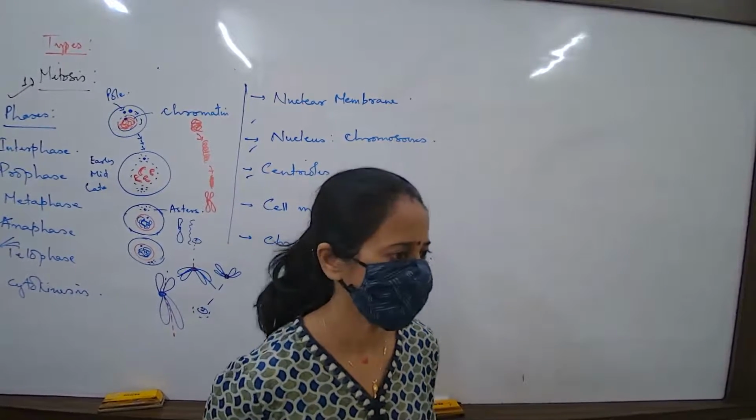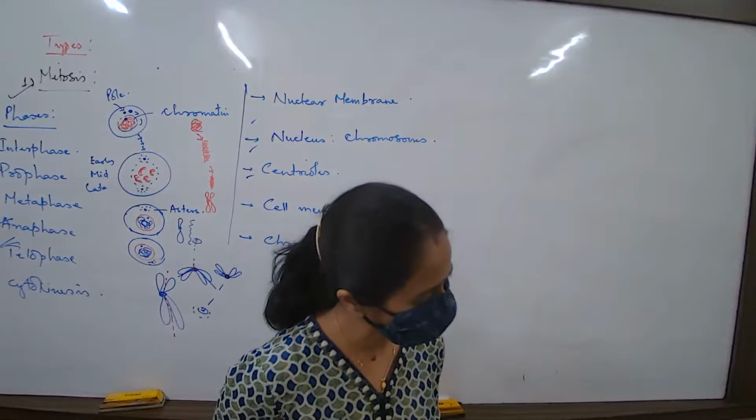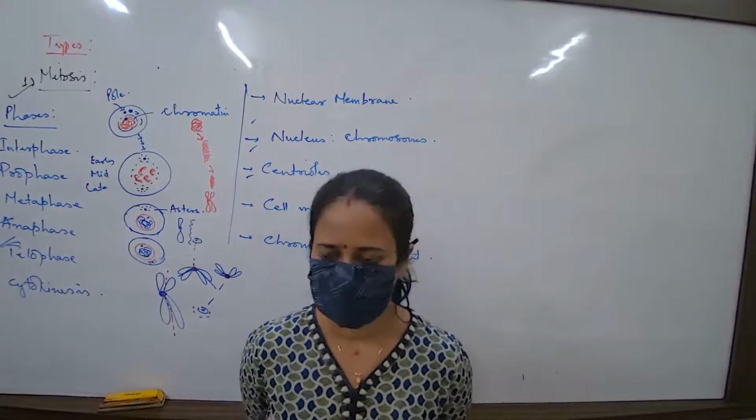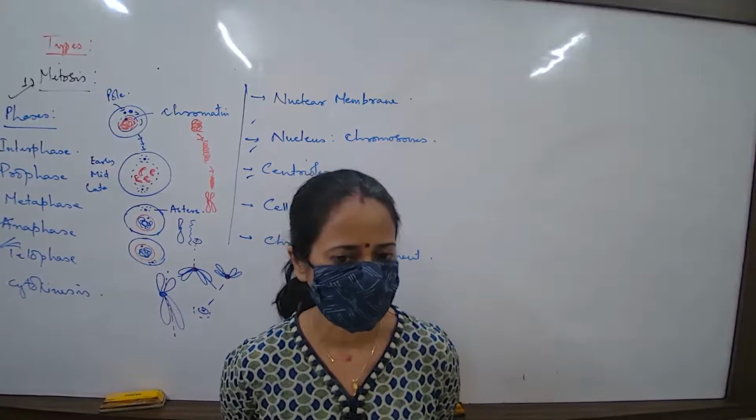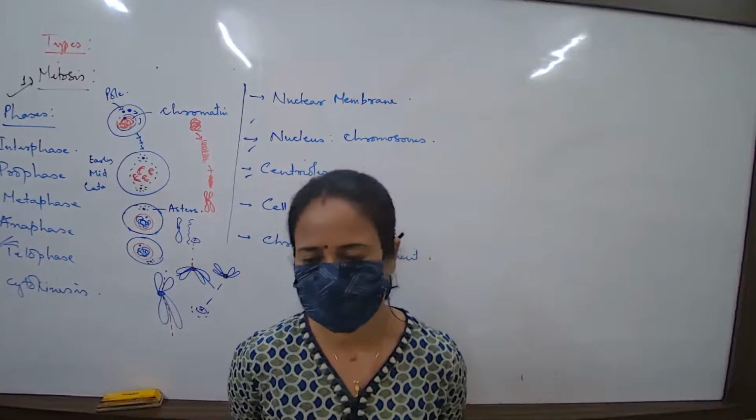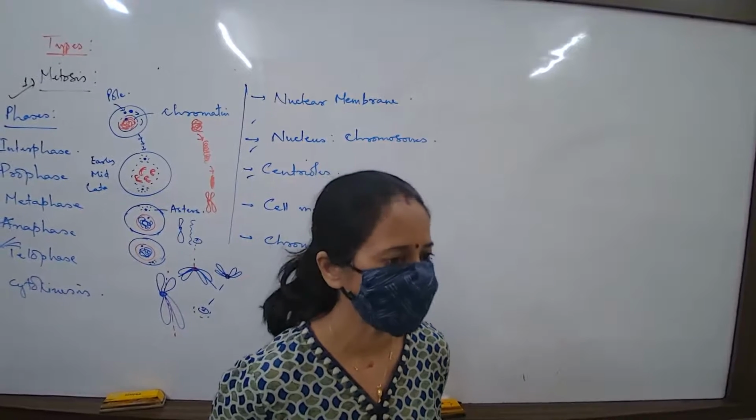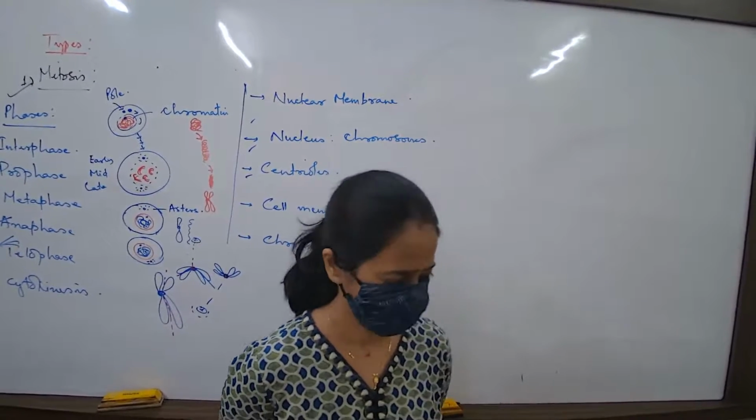Achha, here the centrioles should be there at one end only. Should the two parts of the cell remain connected by the cytoplasm? Yes. We are drawing telophase. The two parts of the cell should remain connected by cytoplasm. Good.